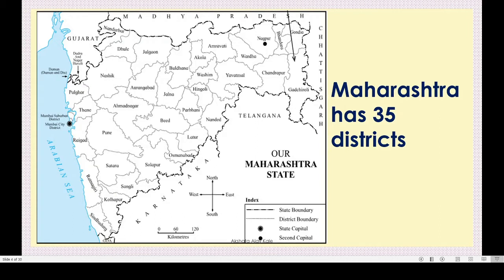Remember this. And Gujarat, Madhya Pradesh, Chhattisgarh, Telangana, Karnataka, Goa, and here the Arabian Sea. These are all our neighbors.